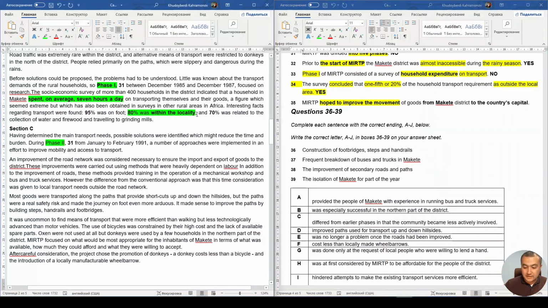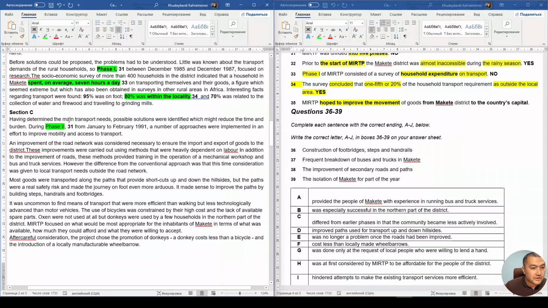And I should be writing here 34, sorry, 34, 33, right? And MIRTP hoped to improve the movement of goods from Makete district to the country's capital. So transport, main transport, we have keywords here. So it might reduce the time and burden, and a number of approaches were implemented in an effort to improve mobility